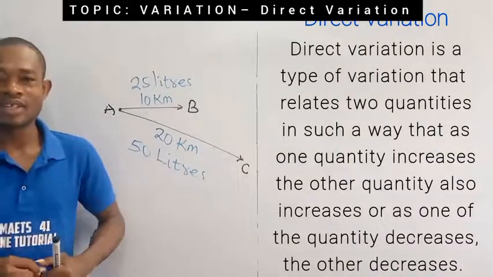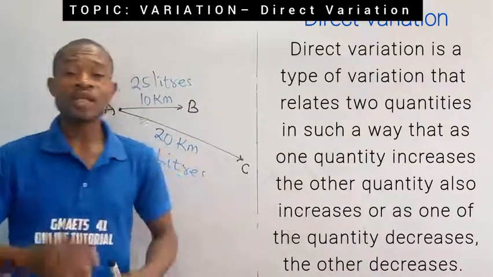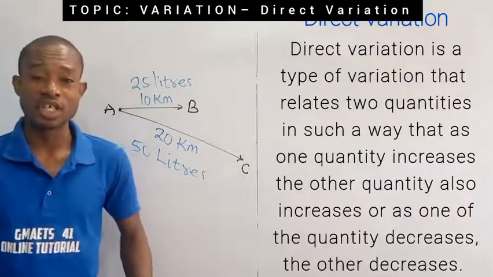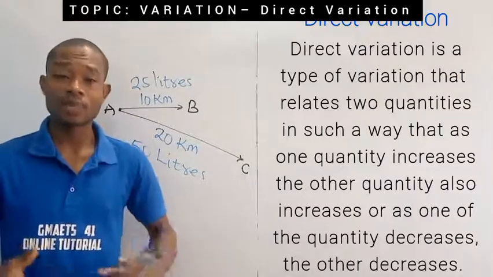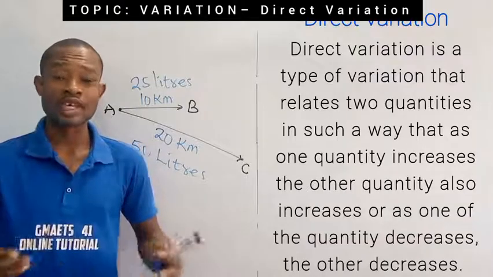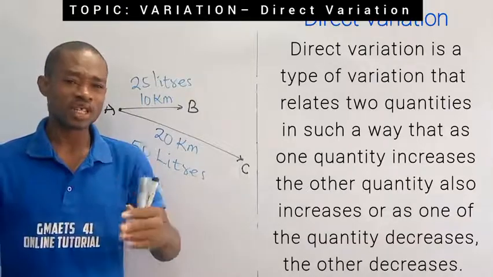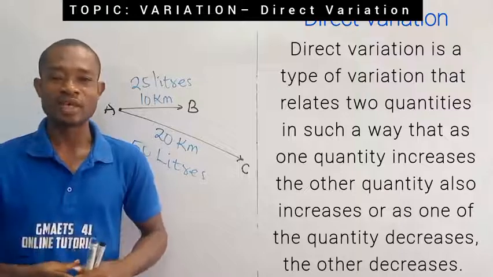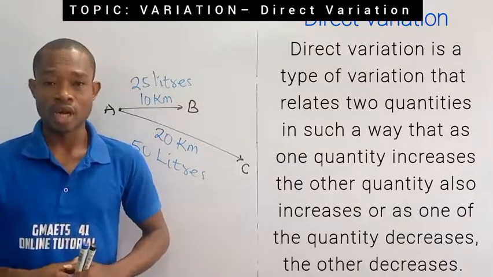So we can conclude that distance traveled and quantity of petrol consumed during the journey are directly proportional. The longer the distance, the more quantity of petrol you expect to consume. And of course, the shorter the distance, the lesser the amount of petrol you will consume.